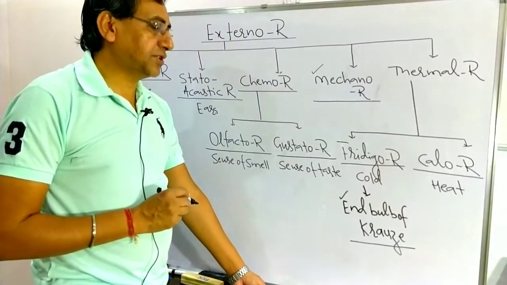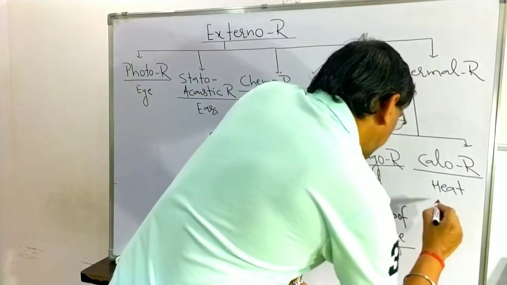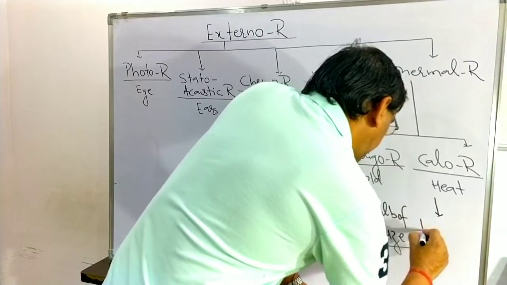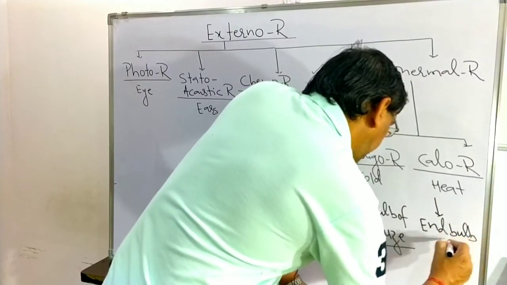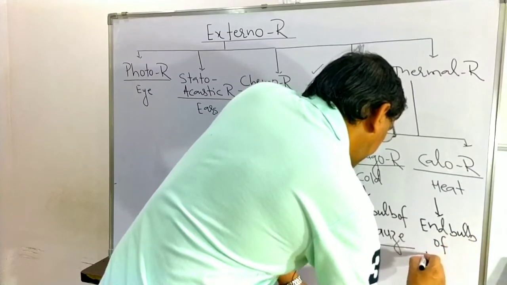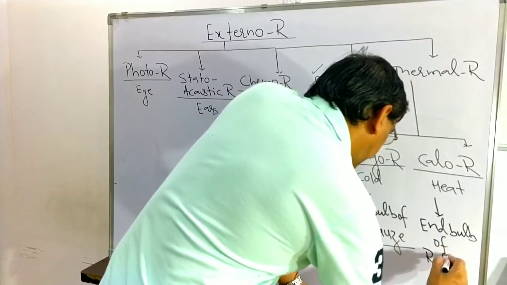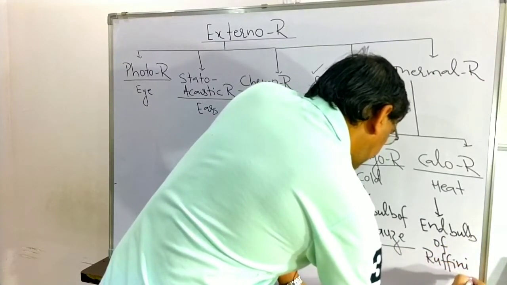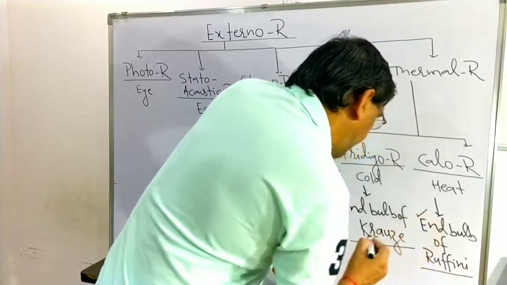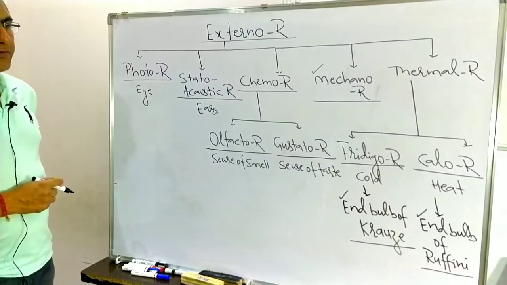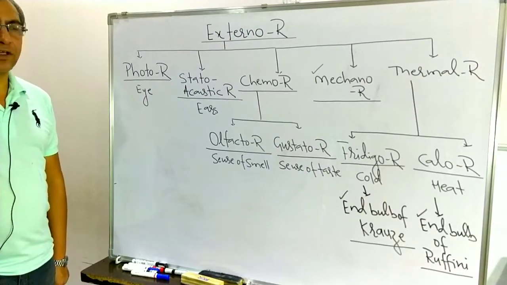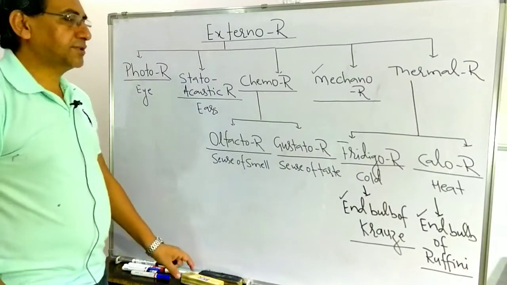And the end bulb of Ruffini is the caloreceptor. So the end bulb of Krause is the frigidoreceptor, and the end bulb of Ruffini is the caloreceptor, which are also present on the body surface.